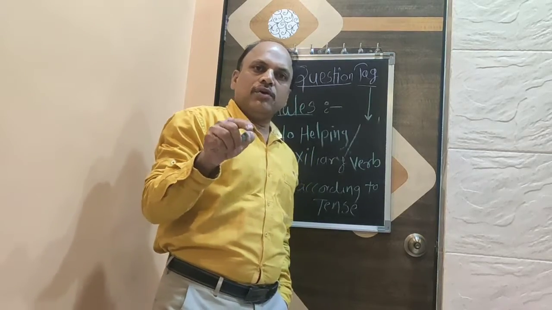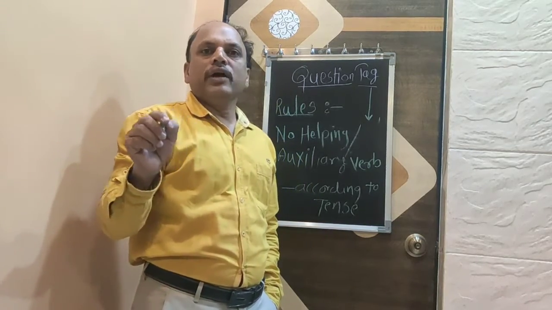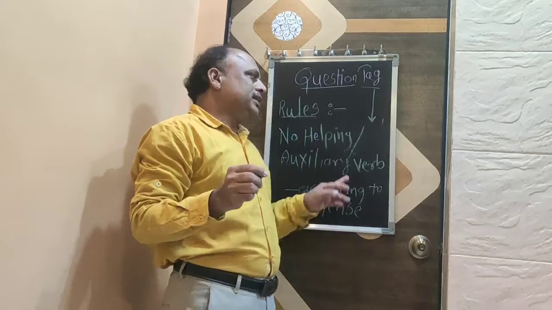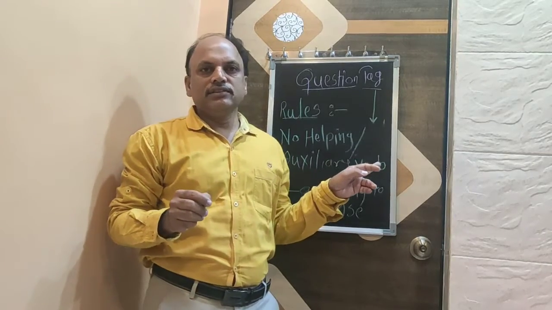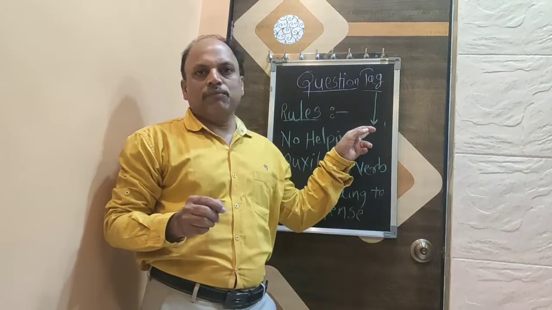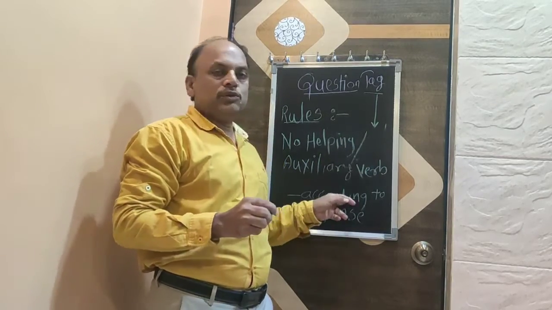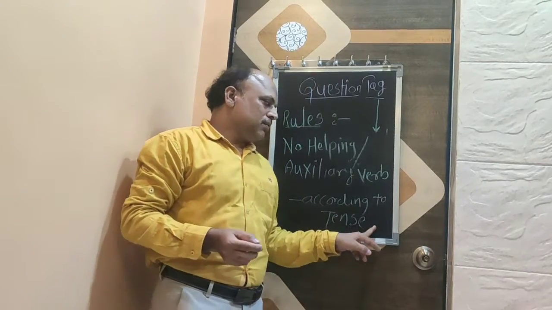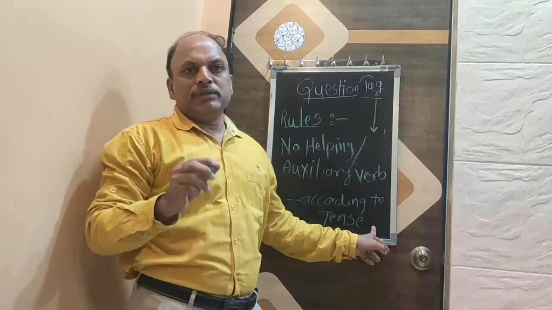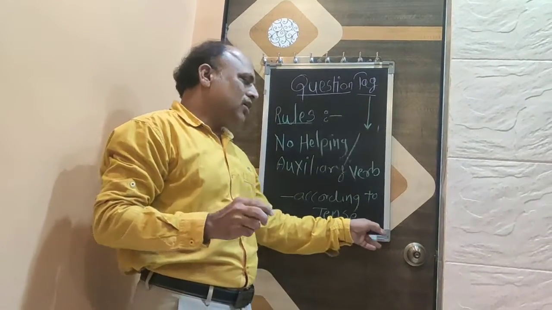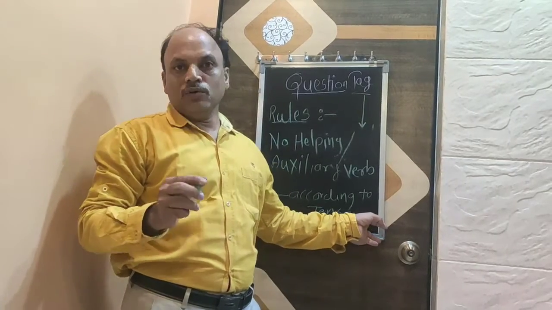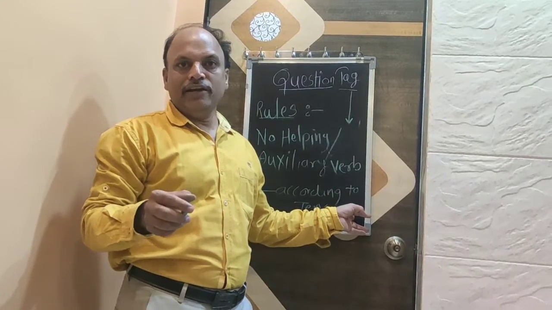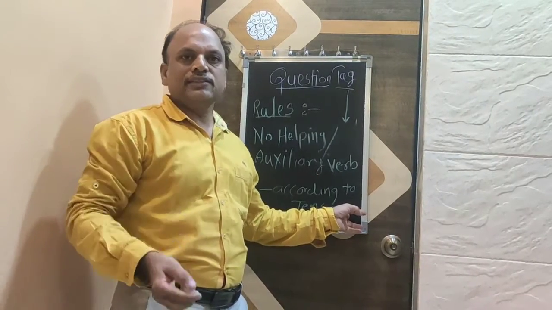To the next rule, where there are no helping verbs or auxiliary verbs in the sentence. You know the auxiliary verbs like am, was, were, have, has, had, etc. When these auxiliary verbs are not there in a sentence, then question tags are formed according to the tense of the sentence. We will see some examples. If there is present tense in a sentence, then the auxiliary verbs we are going to use are do, does. If there is past tense in a sentence, then we are going to use did, like this.